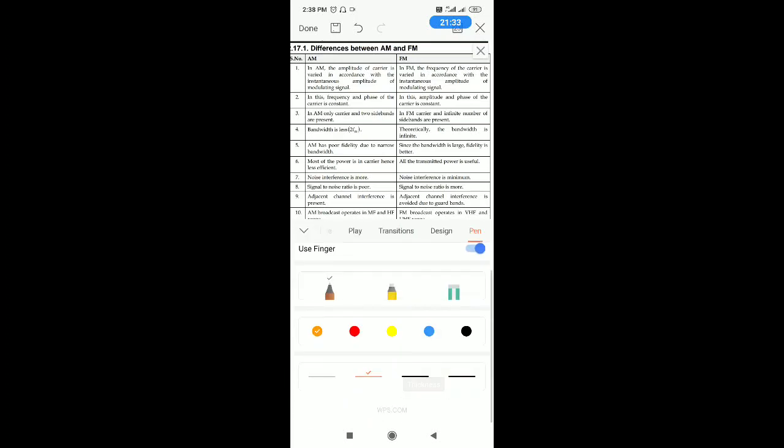In AM we change the amplitude of the carrier, that is we are changing Ec, whereas in FM we are changing fc. When you change Ec, fc and phase are kept constant in AM, whereas in FM amplitude and phase are kept constant. In AM, carrier and two sidebands are present. When you look at the time domain equation, there are two sidebands and a carrier, whereas in FM there are an infinite number of sidebands.